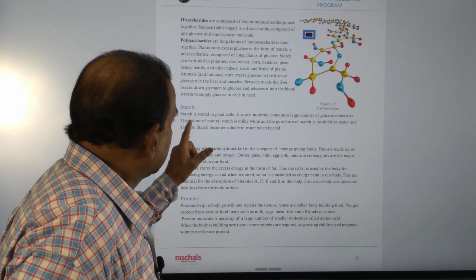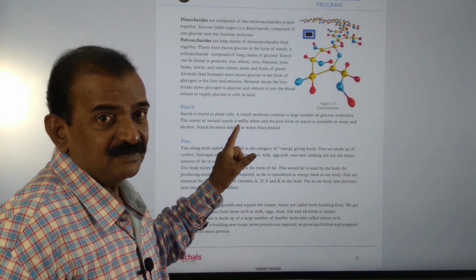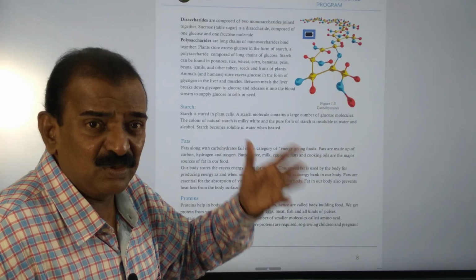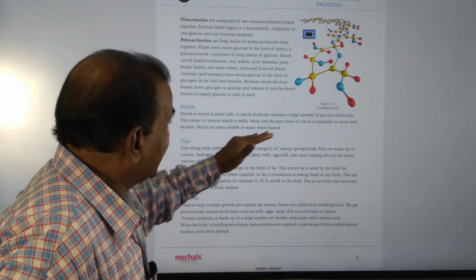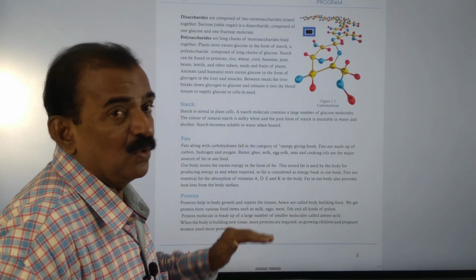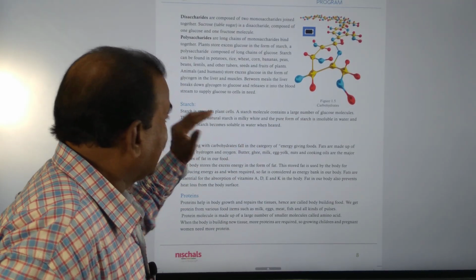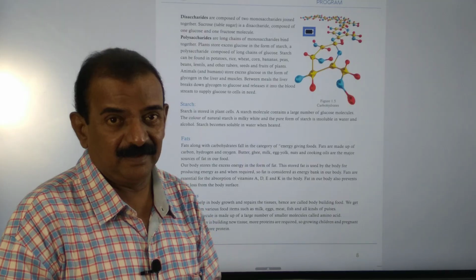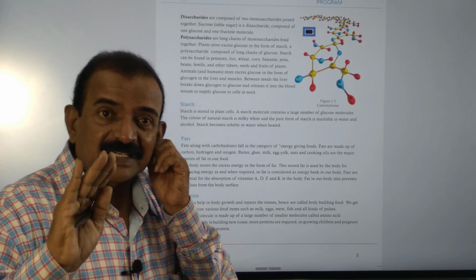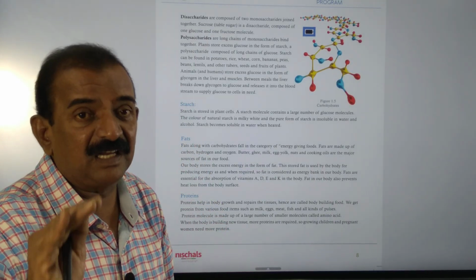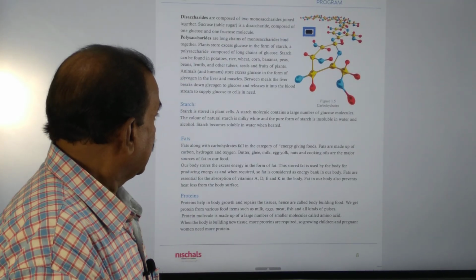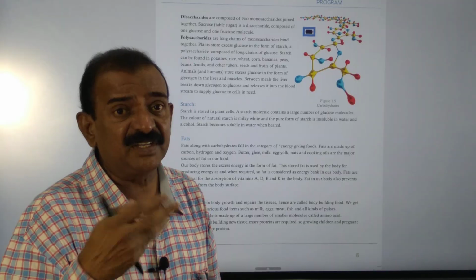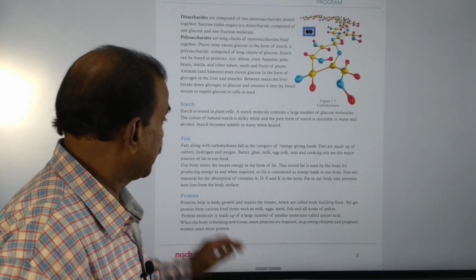I told you starch is stored in plant cells, and excess glucose molecules are stored in plants in the form of starch, and they contain a large number of glucose molecules. The color of starch is white, and normally starch is insoluble in water and also alcohol, but starch may be dissolved in hot water.